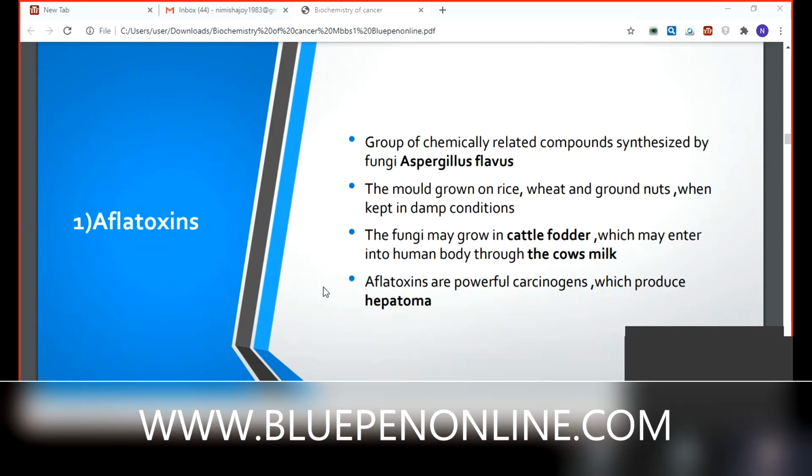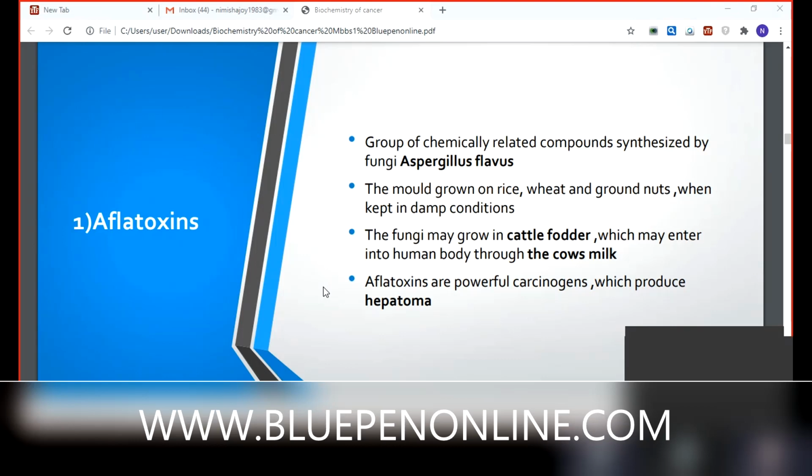There is a chance for the entry of aflatoxins into the milk. Okay, so how can we avoid this? We must add water when we boil the milk. Then we have to boil that milk for at least 5 minutes, in the same way.